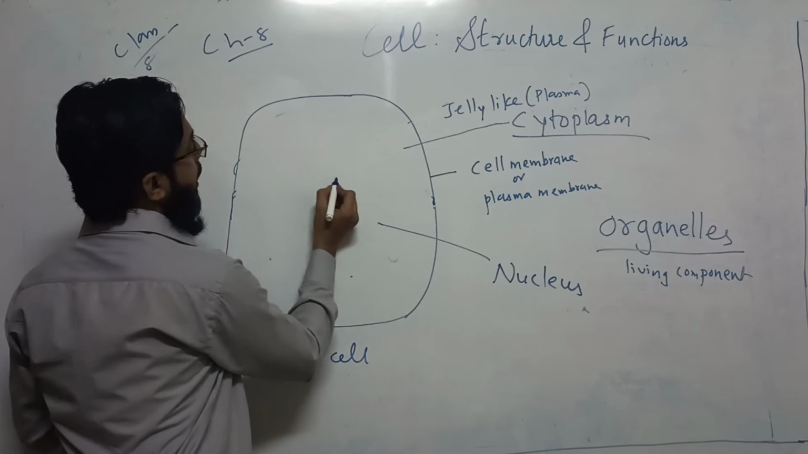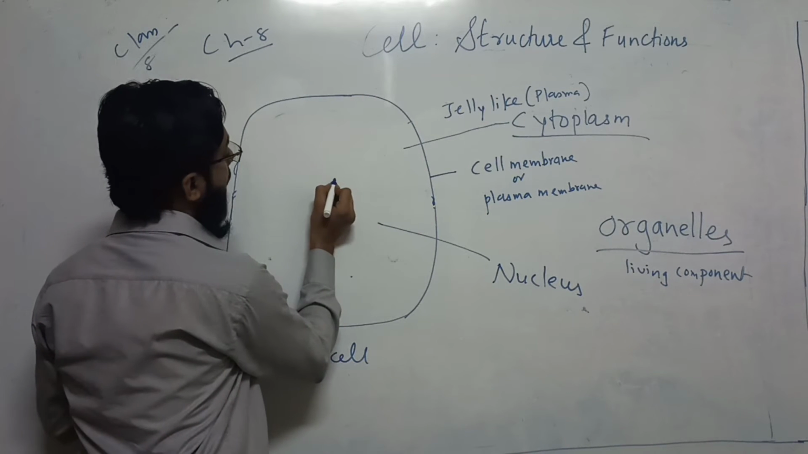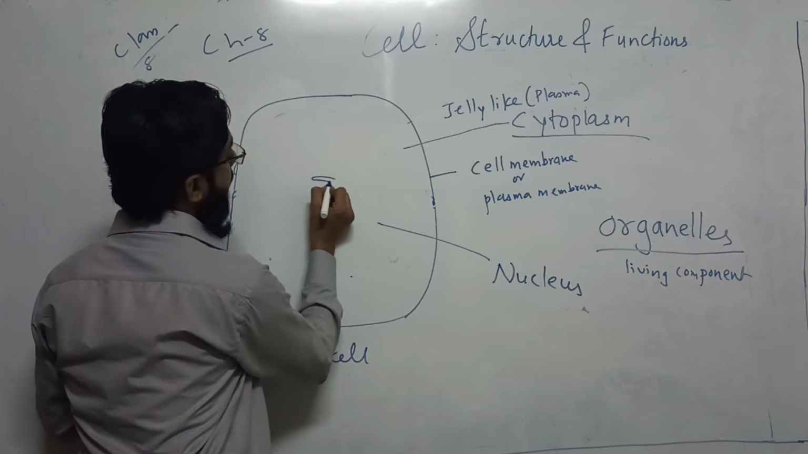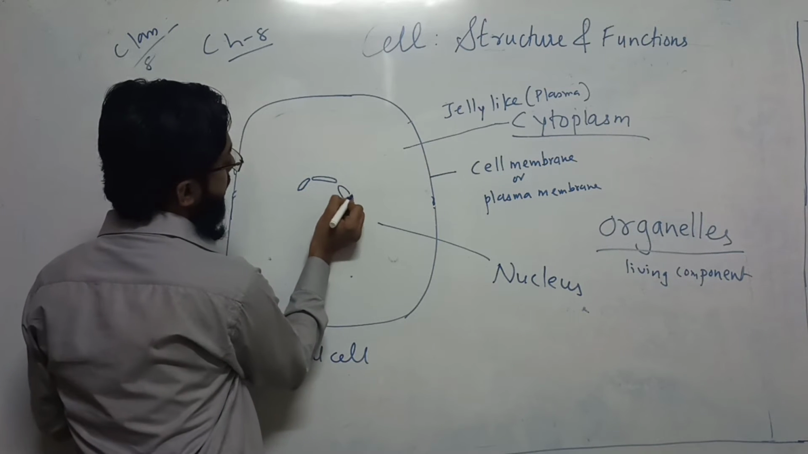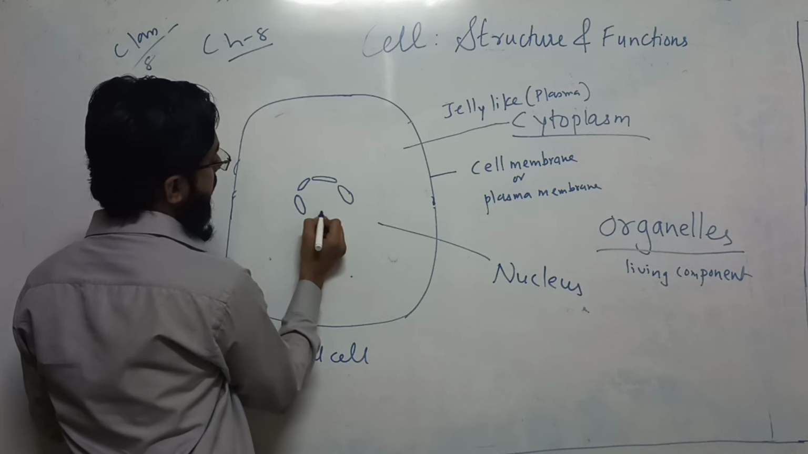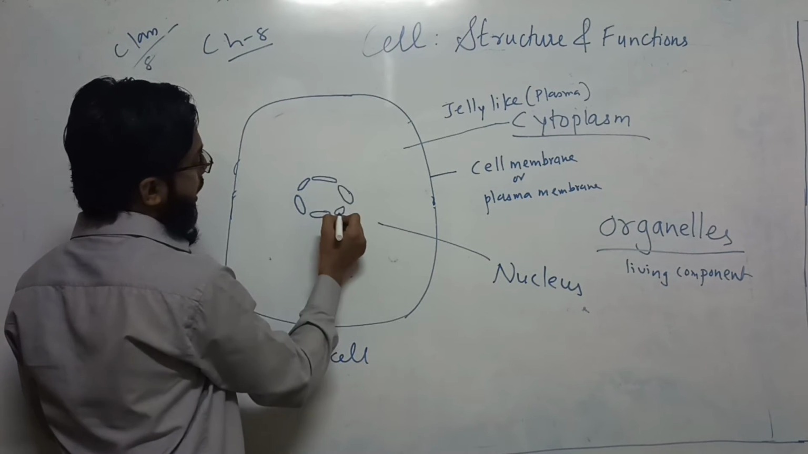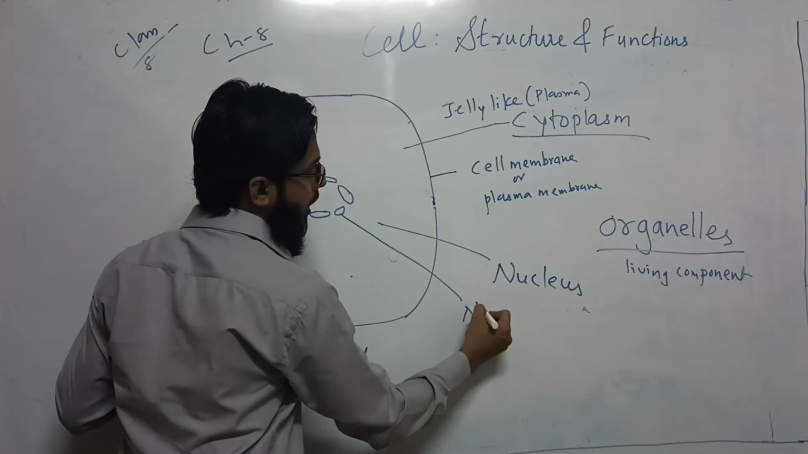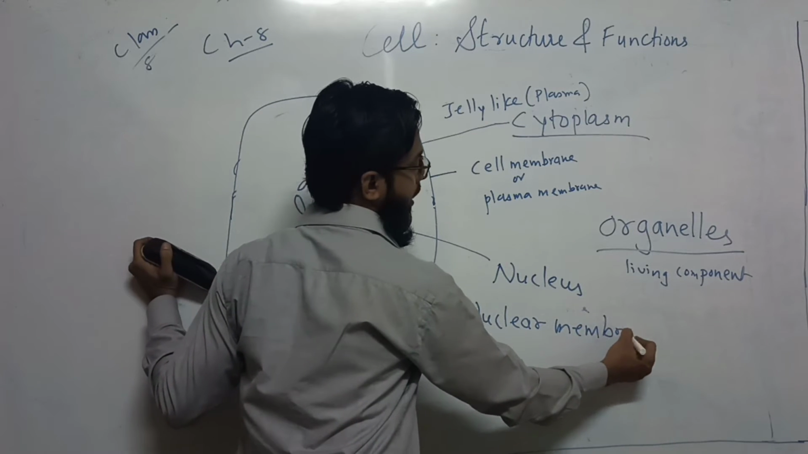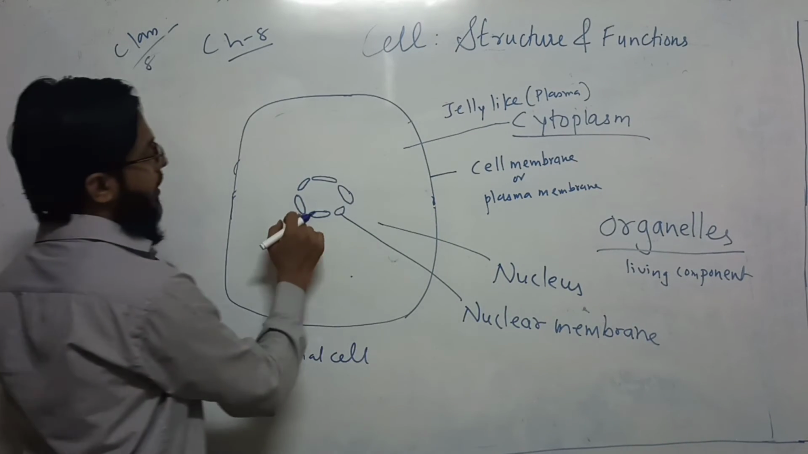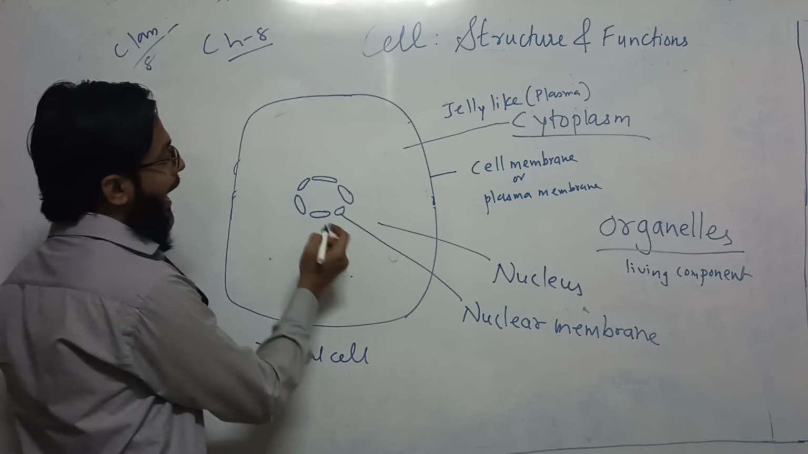Let me draw it for you again. The nuclear membrane is not spherical and continuous. It has pores. For example, there is an area which has small pores. You can see the gap I am drawing. These gaps in this double layer are known as the nuclear membrane. Like the cell has a cell membrane, in the same way the nucleus has a nuclear membrane, and it is also porous.